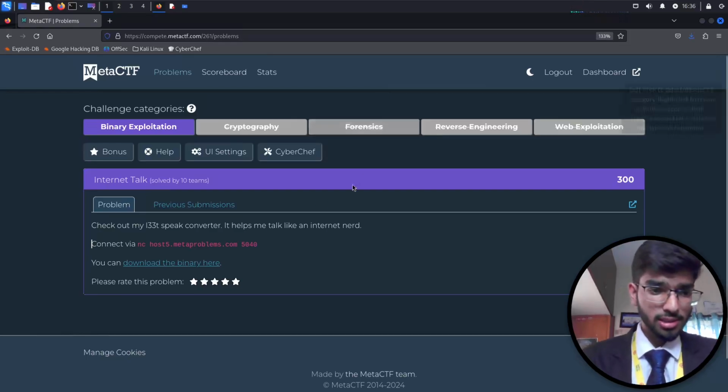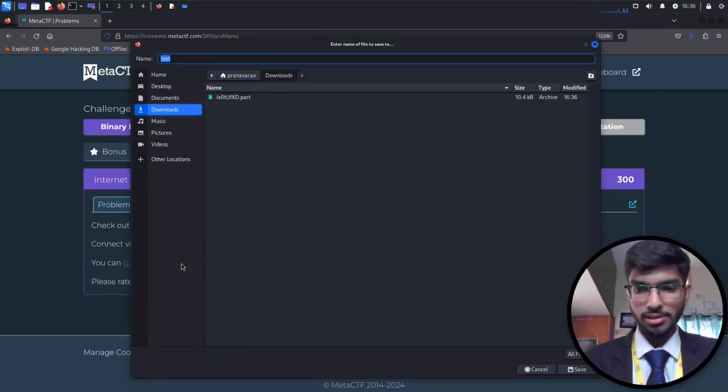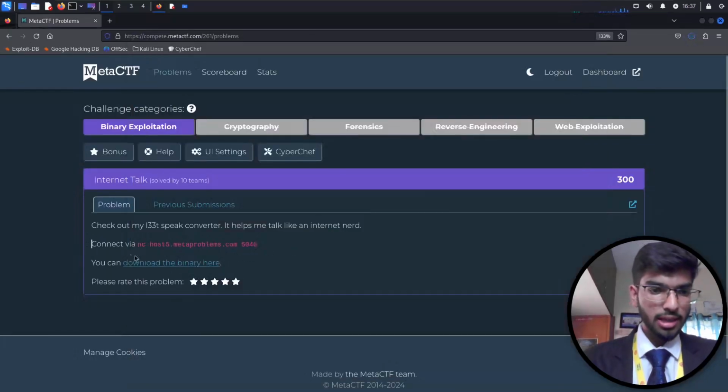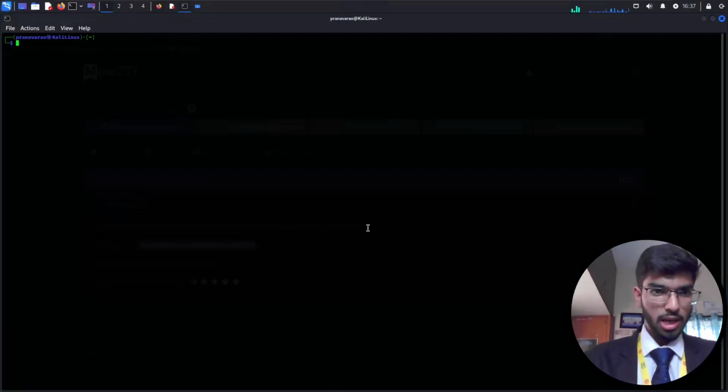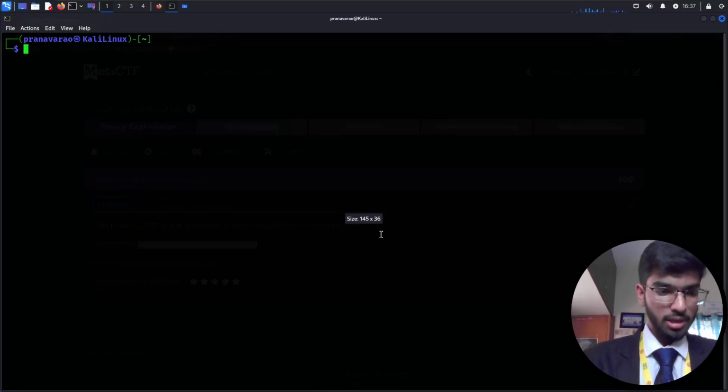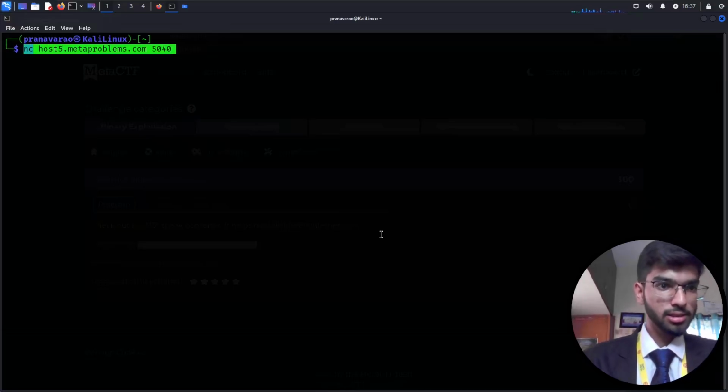Coming to the challenge, it says check out my L33T speak converter. It helps me talk like an internet nerd. Connect through a NC with the netcat session and you can download the binary here. So let me download the final binary file. Yes, so save. And then let me copy this command. Then I'll open up my terminal. So here, let me zoom in. Then I'll paste this command here.